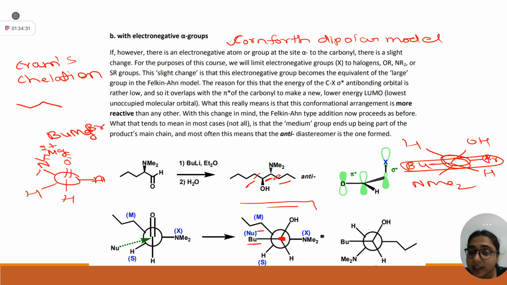If in any case they are not opposite, you can rotate one of the carbon substituents either clockwise or anti-clockwise by 120-degree rotation, but only one carbon substituent. If you are keeping this carbon fixed, you can rotate the backside carbon substituent. If you are fixing the backside substituent, you can rotate this carbon substituent. Okay, clear or not clear? Okay, very good.